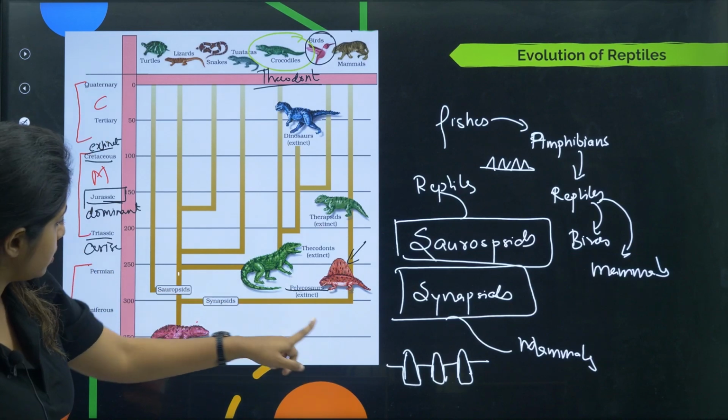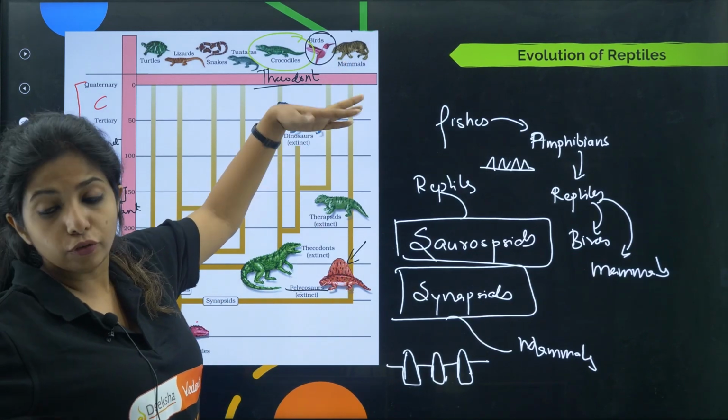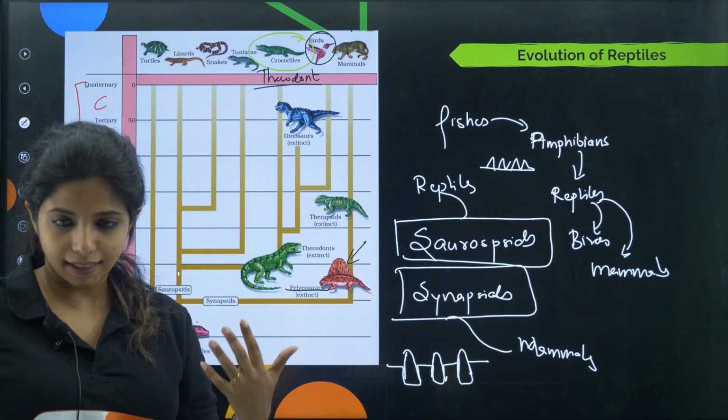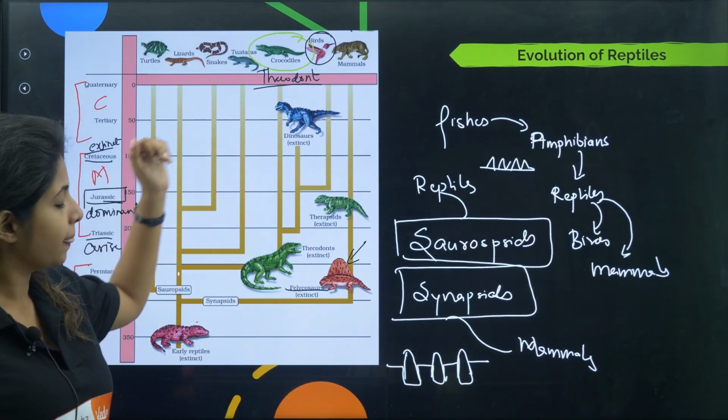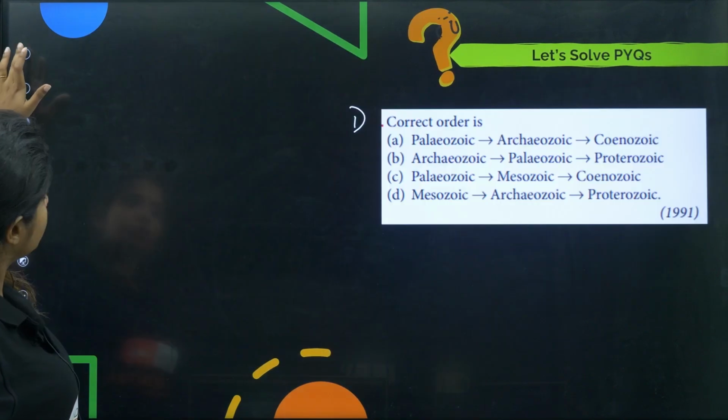Here also see, mammals came in the Carboniferous era only, and later on they got evolved like that. So you have to know the small things. That's how the questions are framed.